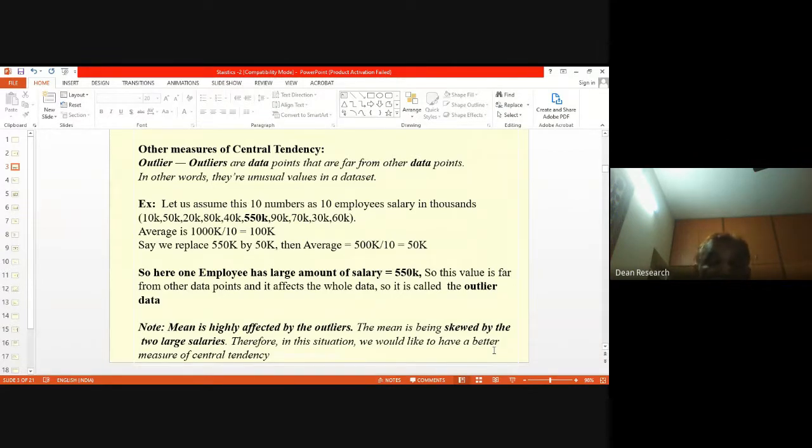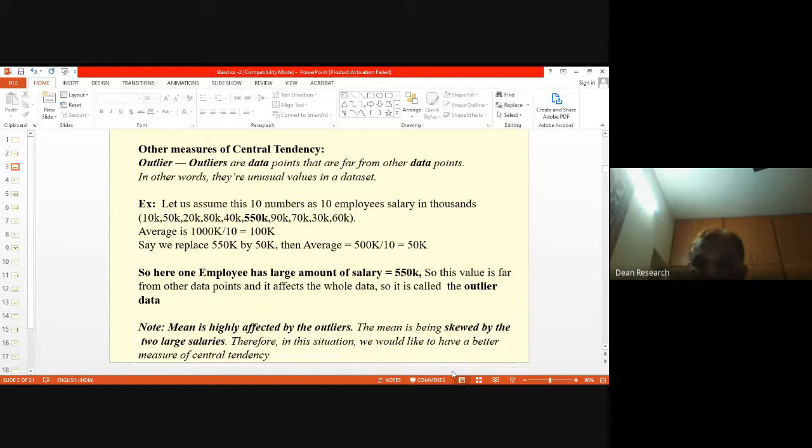So the mean is highly affected by the outliers. The mean is being skewed by the one or two large values that you have got. Therefore, in this situation, we would like to have a better measure of central tendency. That's the overall learning from this particular example that we have chosen.